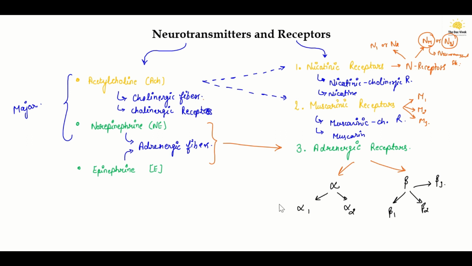Now that we know about the receptors and neurotransmitters involved in the autonomic nervous system, we will see the sympathetic and parasympathetic nervous systems separately. Let's move towards the sympathetic nervous system.